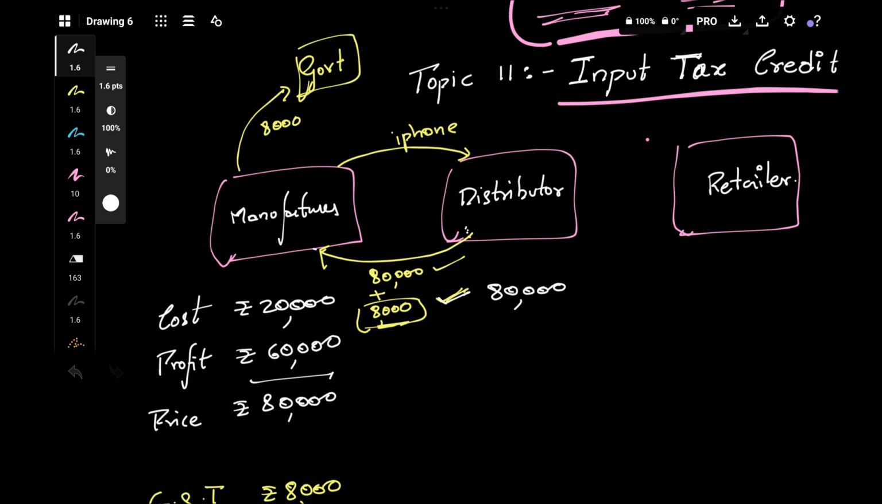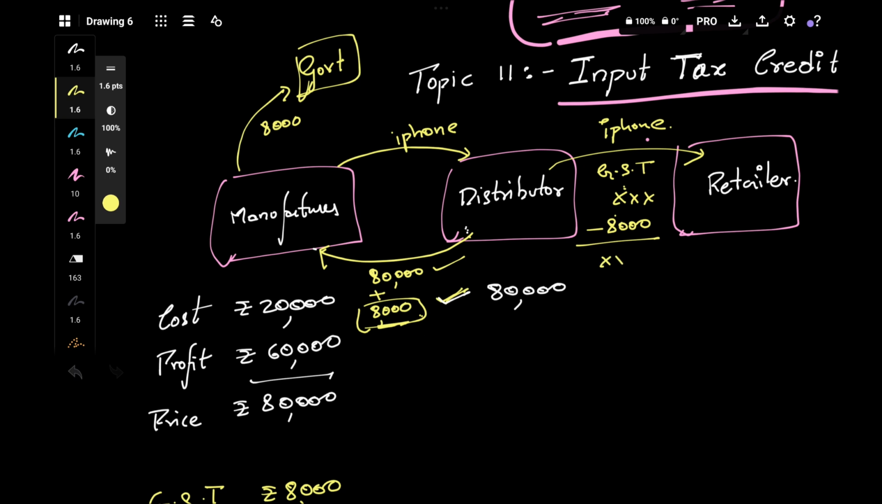Now you pay 8,000 to me from your pocket, and when you are selling that iPhone to the retailer, you can charge tax again. You will charge GST. From that GST, you will charge some amount of GST, and from that GST you can reduce whatever you have paid. You have paid 8,000, right? Reduce that. Only the balance you have to pay to me.